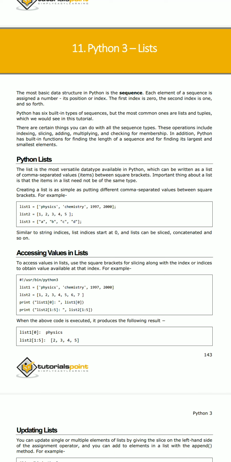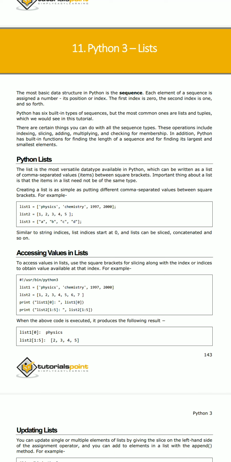Python has six built-in sequence types, but the most common ones are lists and tuples. We will discuss these two, lists and tuples, in this chapter. First of all, let us go to the Python list.